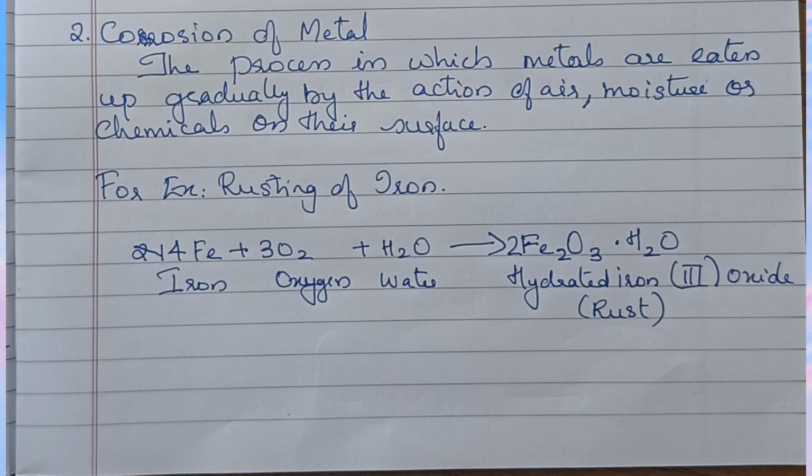Corrosion of metal. The process in which metals are eaten up gradually by the action of air, moisture or chemicals on their surface. For example, rusting of iron. Fe plus O2 plus H2O gives Fe2O3.xH2O, that is, iron plus atmospheric oxygen plus water vapor gives hydrated iron(III) oxide, that is, rust.